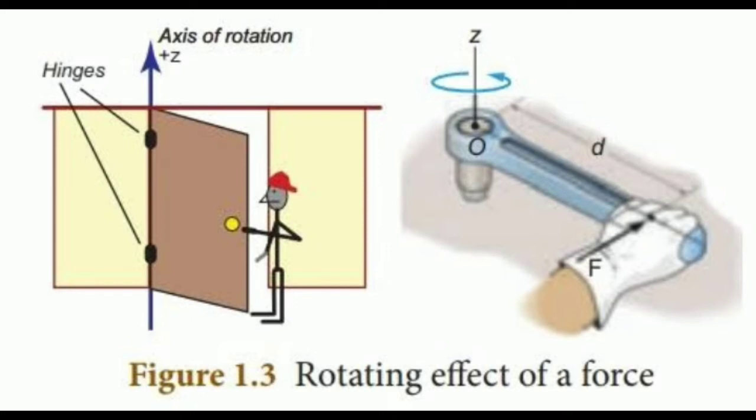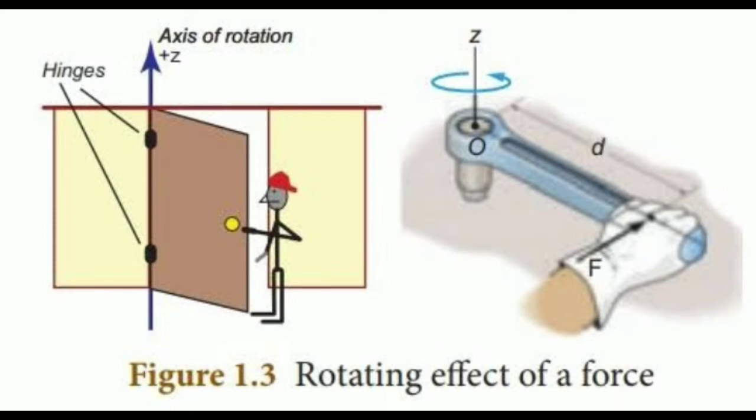Next, rotating effect of force. For the best example, take a door. Have you observed the position of the handle in a door? It is always placed at the edge of the door and not at some other place. Why? Have you tried to push a door by placing your hand closer to the hinges or the fixed edge? What do you observe?